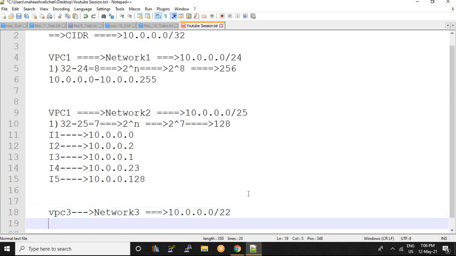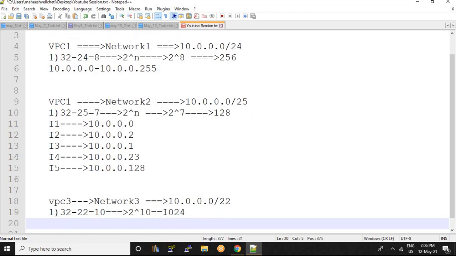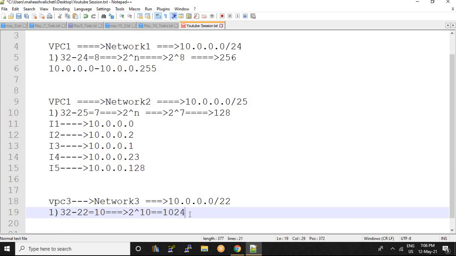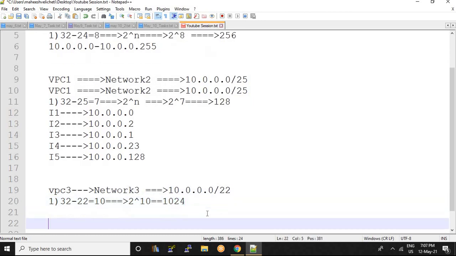Now we have a formula: 32 minus 22. So we will get how many? 10. So 2 to the power of 10, how much? 1024. So we are having 1024 IPs reserved for this network. So the IP addressing starts from